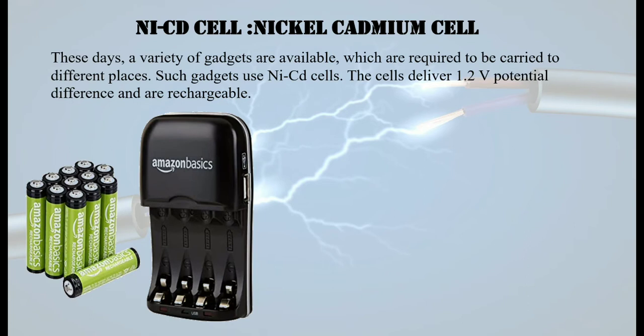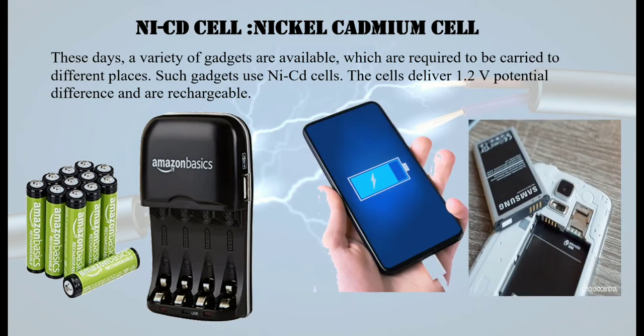And a very simple example is your mobile phones. हमारे जो मोबाइल फोन्स के अंदर बैटरीज होती है वो निकल कैडमियम की होती है बिकॉज दे कैन बी रिचार्ज अगेन एंड अगेन. ये बैटरीज को हम लोग वापस रिचार्ज करेंगे, फिर से इसका फिर से इलेक्ट्रिसिटी प्रोड्यूस कर सकते हैं. ठीक है. So this is also a very important thing that you need to remember because it is related to your day-to-day life. All right. Let's move on and understand how does an electrical appliance work.